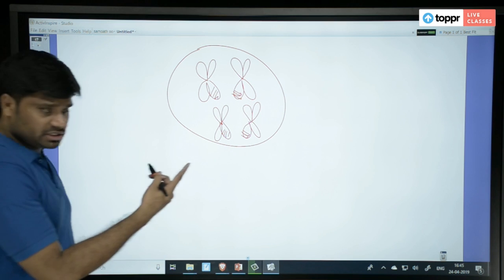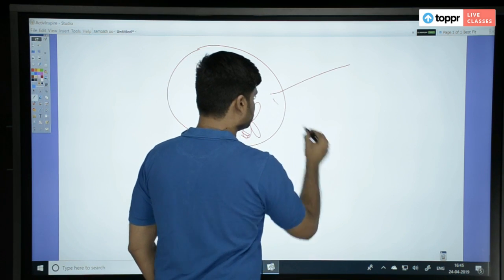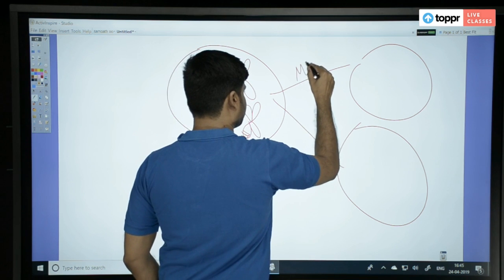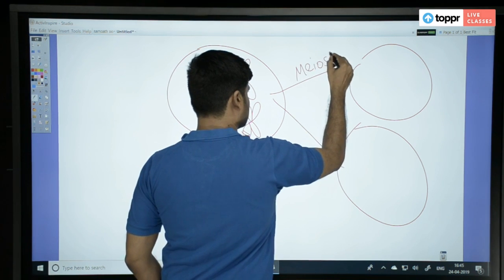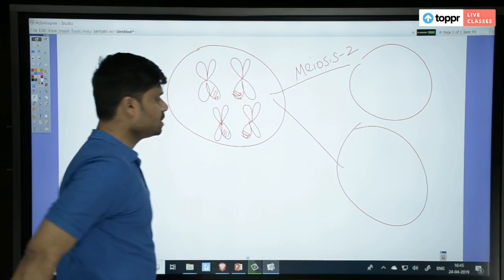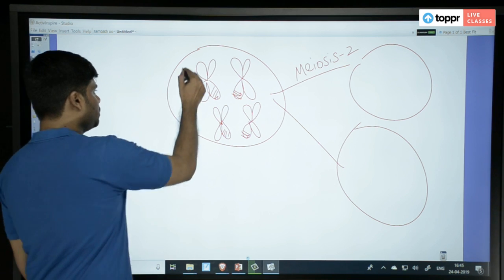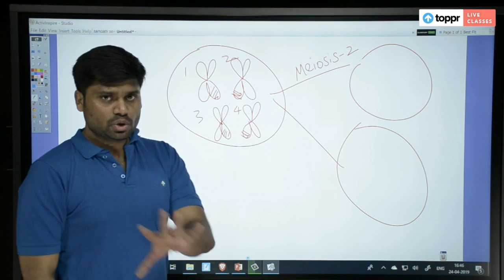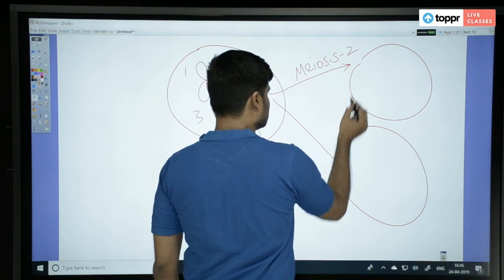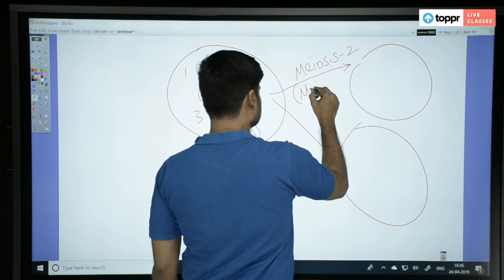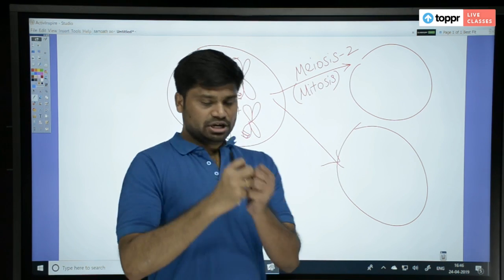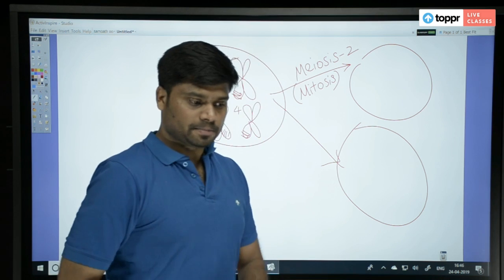Now this gamete is going through meiosis 2 to produce the final gametes that we have. Meiosis 2. This was the first chromosome, second, third, fourth. You all know that meiosis 2 is just like mitosis, right? That means splitting of centromere will happen, right?